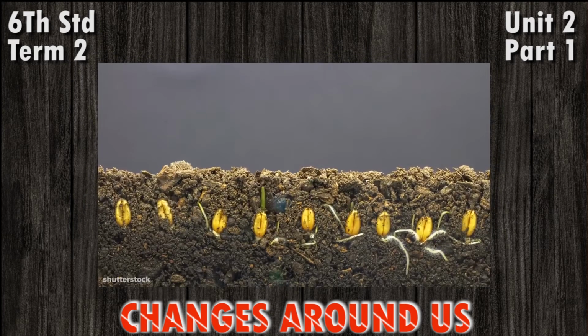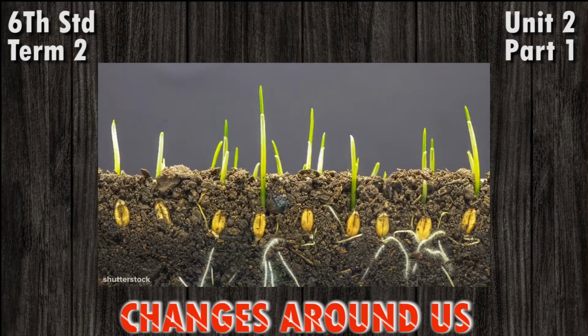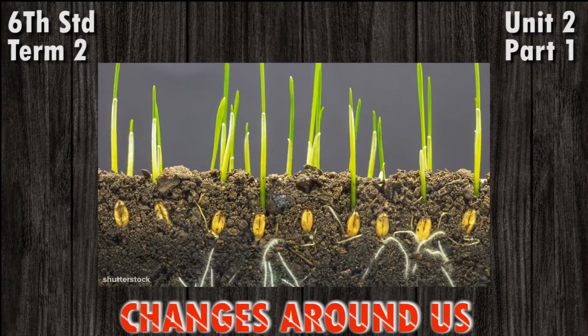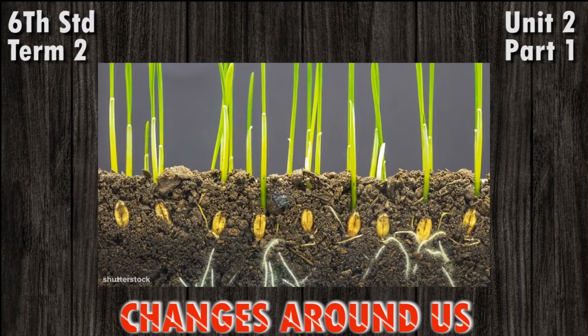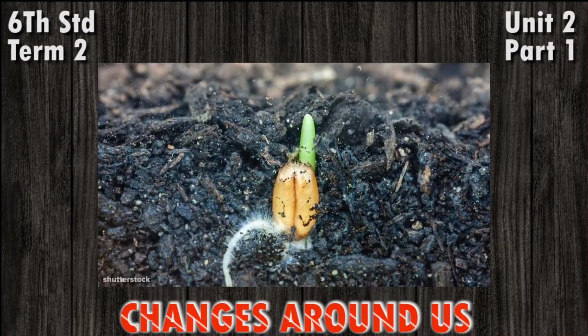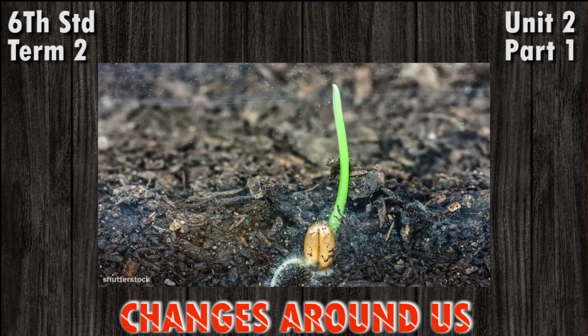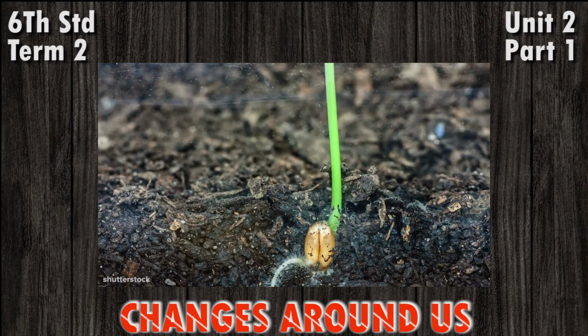Changes which take place over a long period of time are known as slow changes. For example, germination of a seed, curd formation from milk. These changes are known as slow changes because they take a long time.